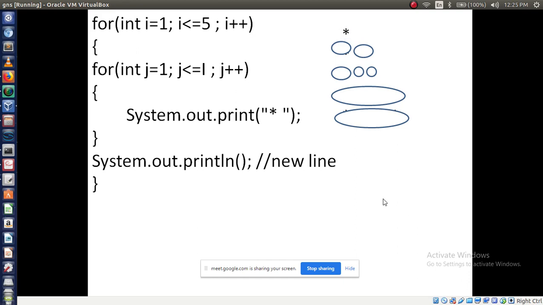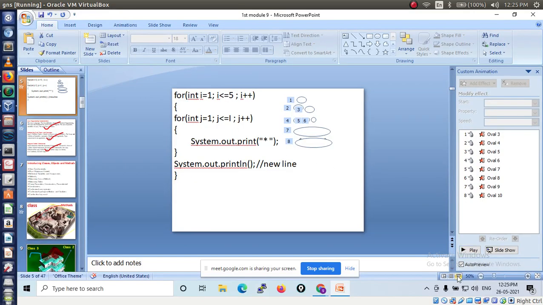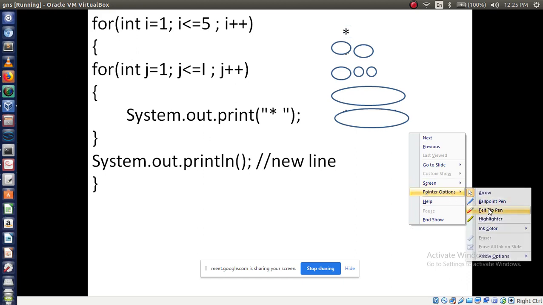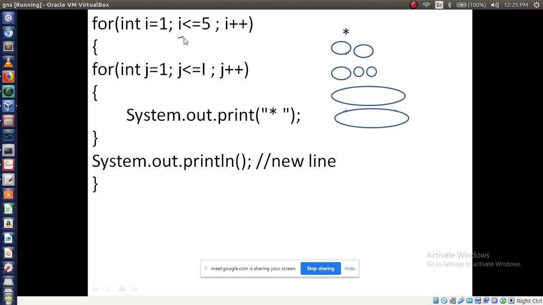See, what is the I value now? What is the I value? 2. Here I value is now 2. So J value is now what? J value is how much now? J value is 2. I value is 2. Right.